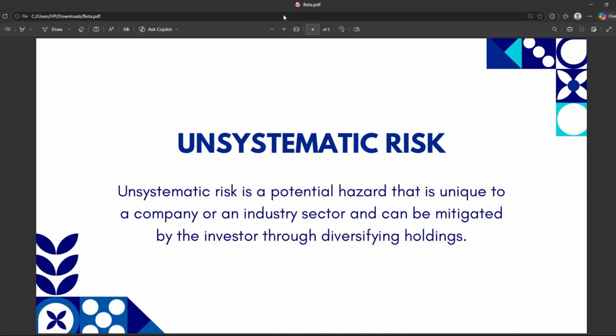We have what is called unsystematic risk, which is called unique risk because it is particular to a company in itself. It is diversifiable. So you can reduce your unsystematic risk by diversifying your portfolio, your holdings, by mixing your stocks from different industries and sectors. Maybe you have stocks from FMCG, from telecommunications, from oil and gas, from insurance, from pension, to make up that particular portfolio, different stocks from different industries and sectors. That's how you can diversify away from unsystematic risk.